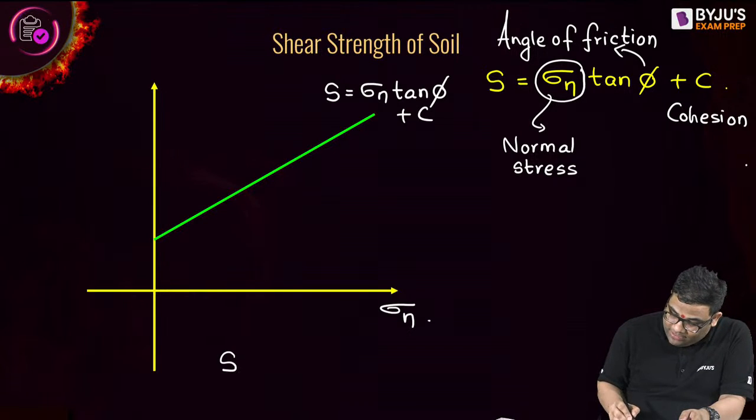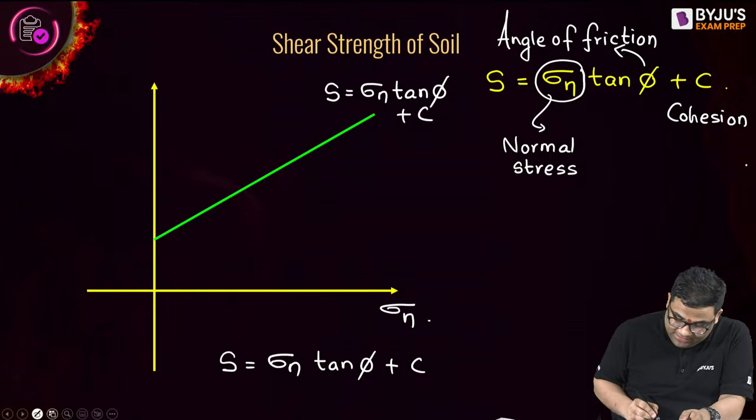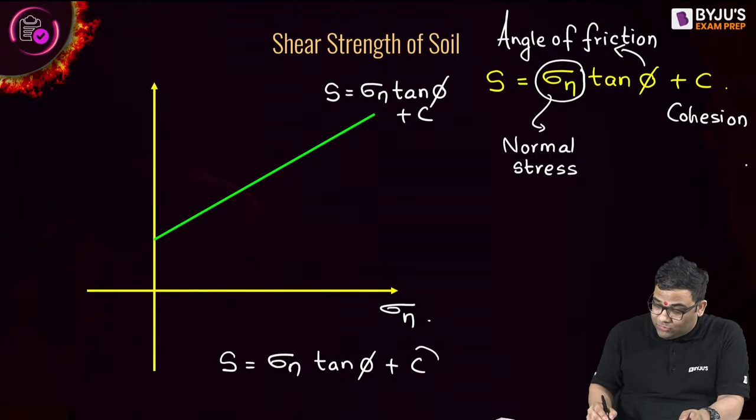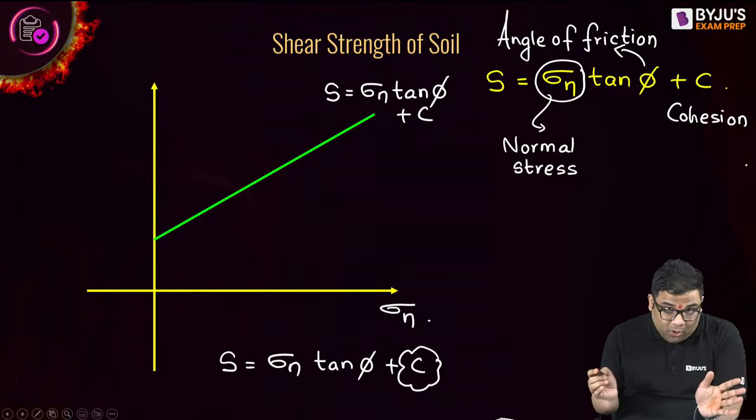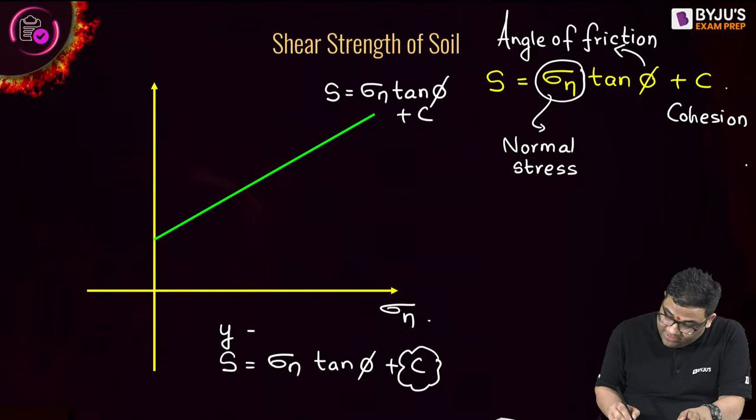Now in this equation, you can see the normal stress tan phi plus c. This cohesion is also the intercept of the equation y is equal to mx plus c.